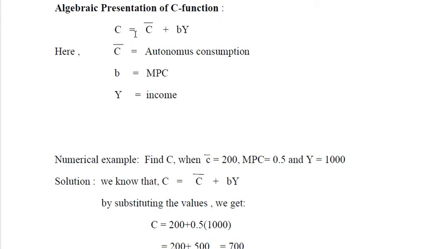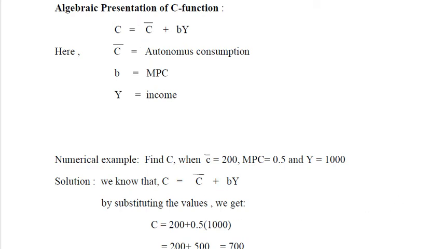Now coming next to algebraic presentation of consumption function, on which many numericals are based. So consumption function को numerically या algebraically form में हम इसको present करते हैं C bar plus dY. C bar stands for autonomous consumption which exists at zero level of income. D stands for MPC, that is marginal propensity to consume, which is calculated as delta C upon delta Y, and Y is the income level.